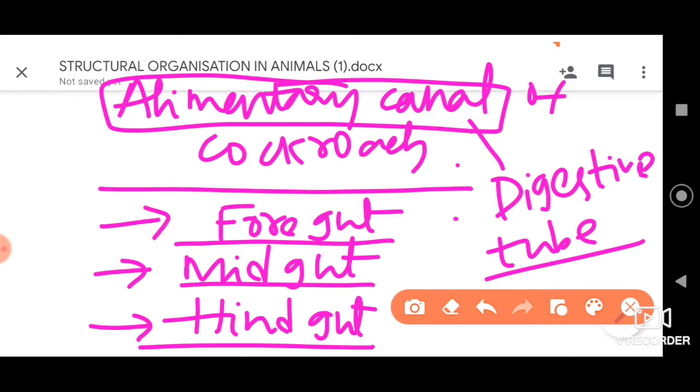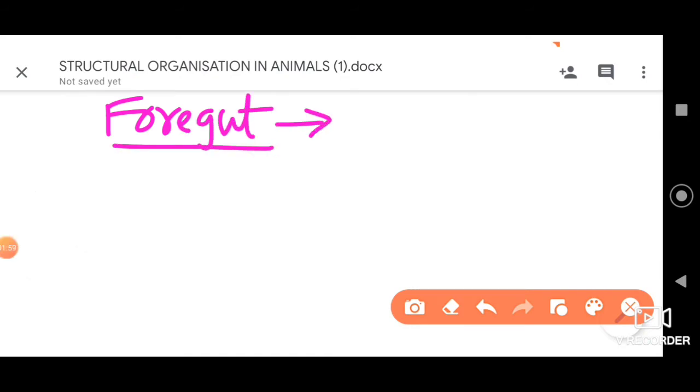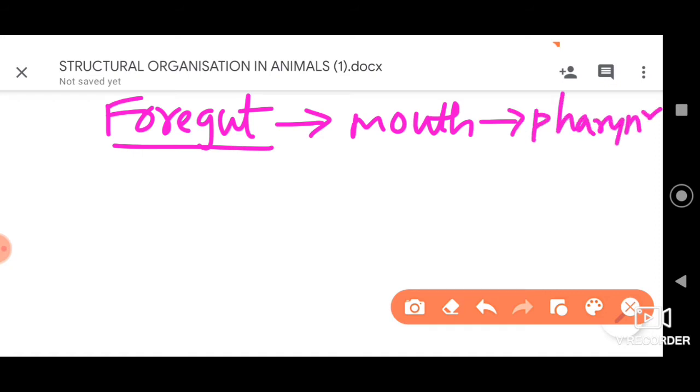When we consider the foregut first, the first part is the mouth, followed by the pharynx.